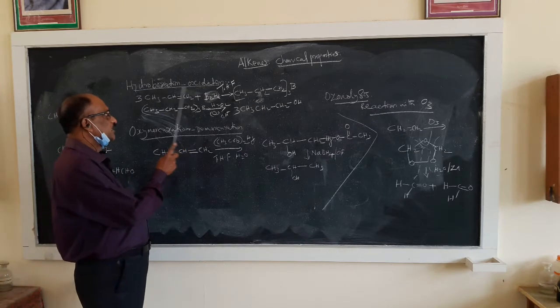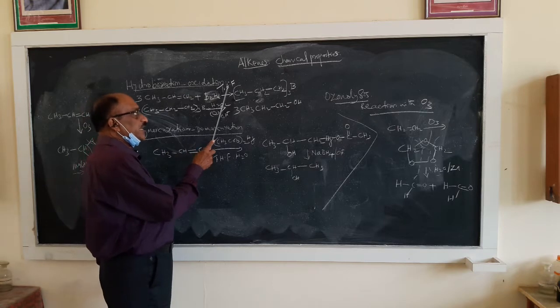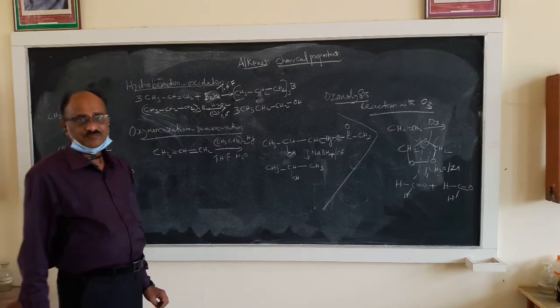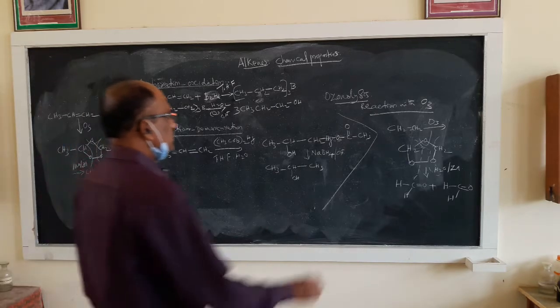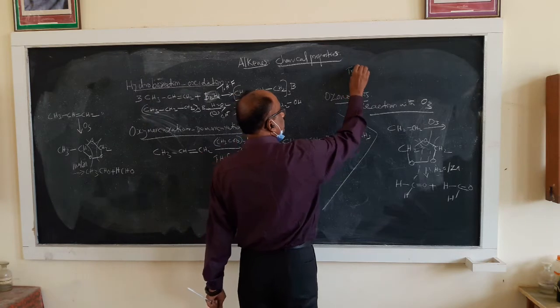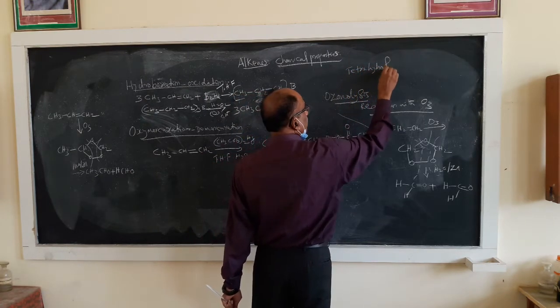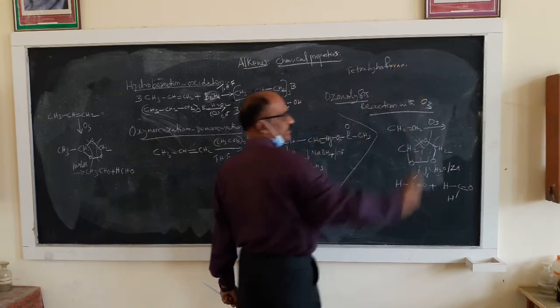So diborane reacts with propene in the presence of THF. What is THF? Tetrahydrofuran. THF is known as tetrahydrofuran.